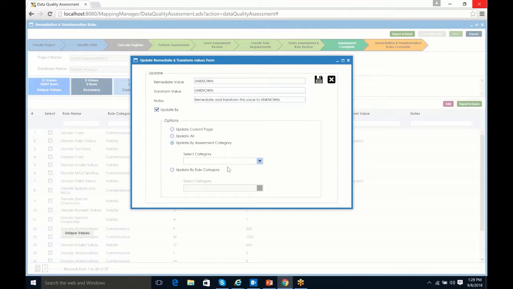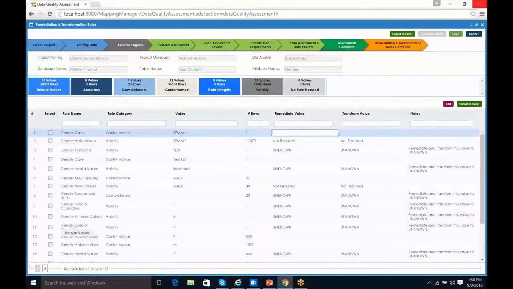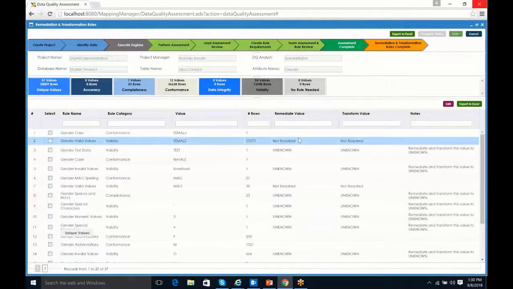I can also select by rule category if I want, but I've already decided that I'm going to use the assessment category. When I save this, it's going to apply that to all of the ones that were identified as having those specific types of assessment categories assigned. So again, that's what we're seeing here. In addition to being able to use that capability, I can also manually type things in. So I could do that here for female.